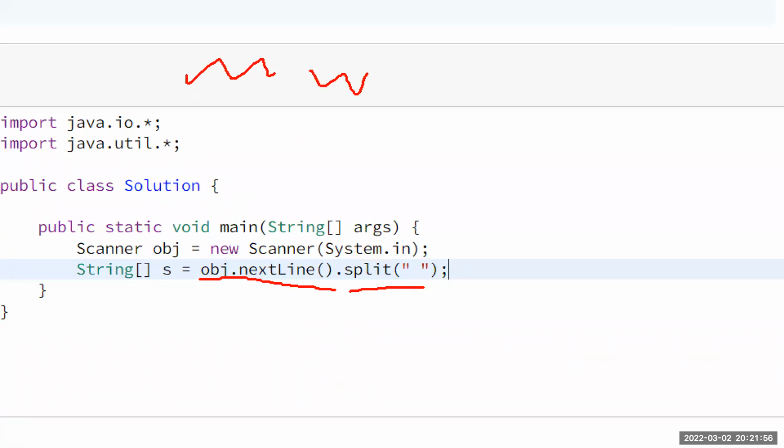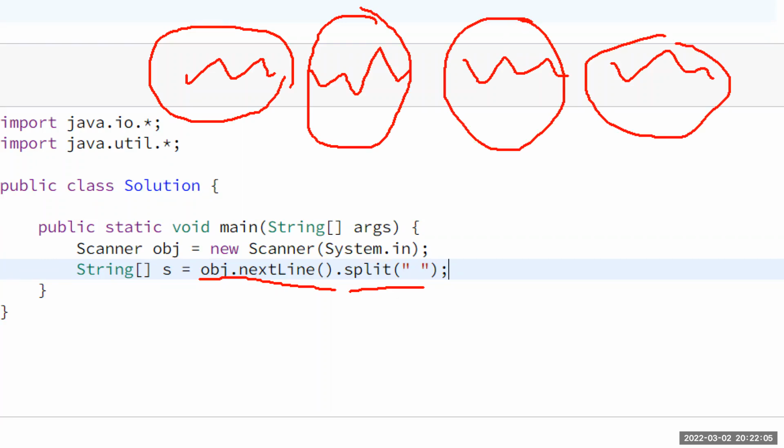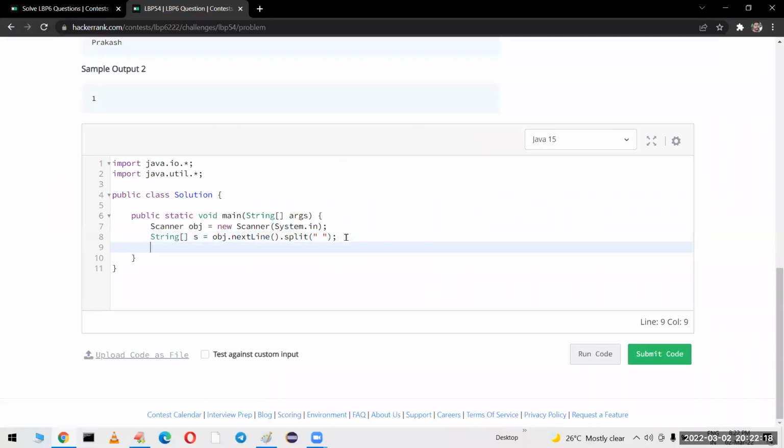Observe carefully, sir. Suppose you are giving a sentence like this, what will happen? It will split based on space. It will become first string, second string, third string, fourth string. All these will be available in the array. If you apply s.length, it should return the number of elements, right? That's all. System.out.println of s.length. Don't take brackets, because brackets work only for strings, not for arrays.